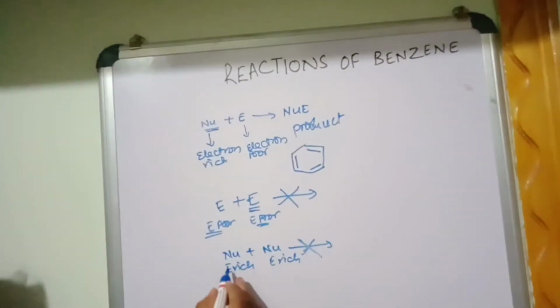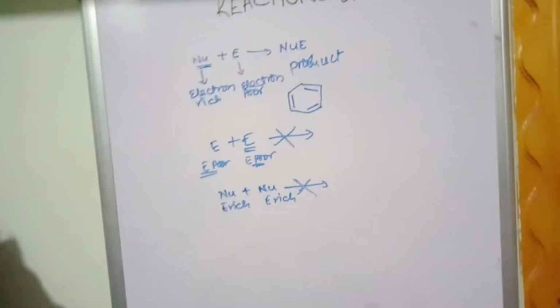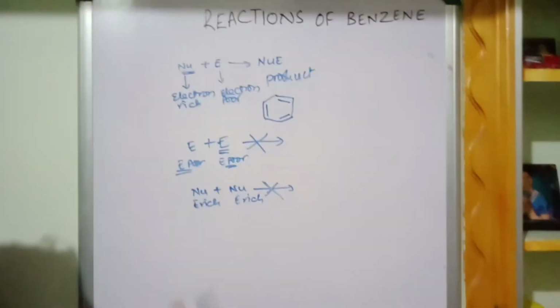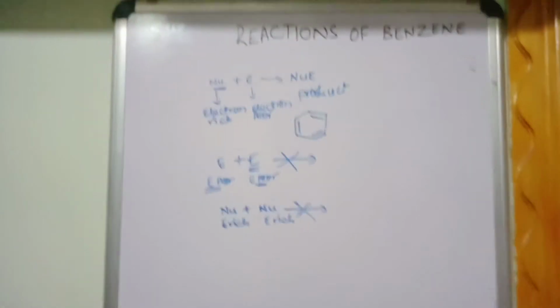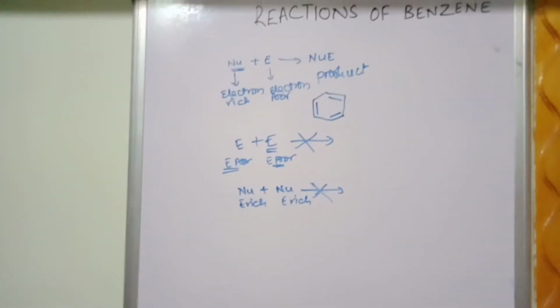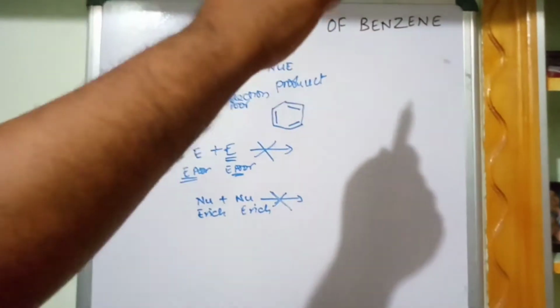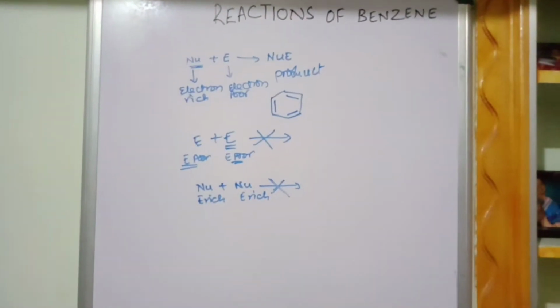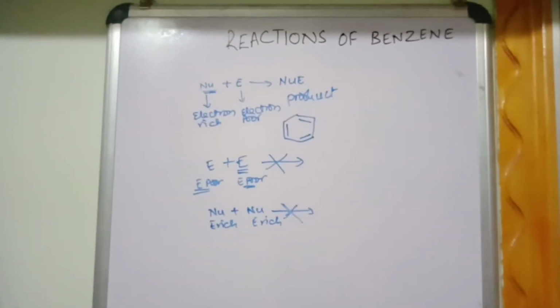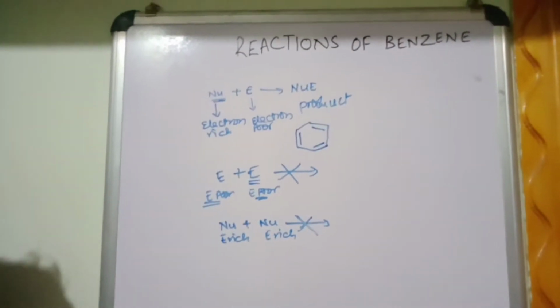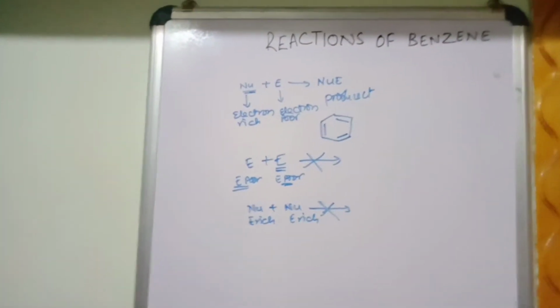Even here there is a repulsion. A poor person will not like a poor person. He likes a rich person. Same way, a rich person will not like another rich person. He likes a poor person to donate to, if he has humanity. In the same way, molecules react.